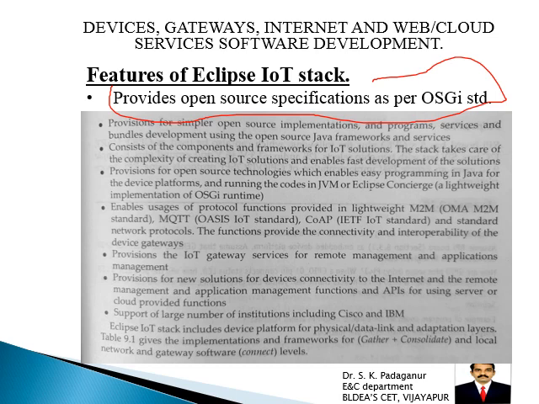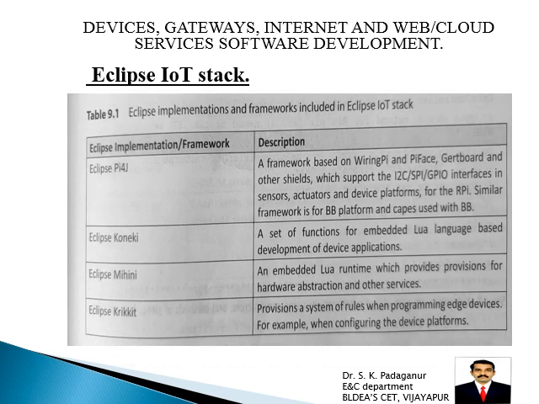Okay, so again we have to see table 9.1 next, which provides the Eclipse implementations and frameworks included in Eclipse IoT Stack. It is a two column table.